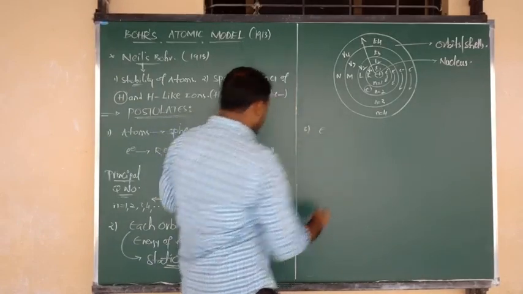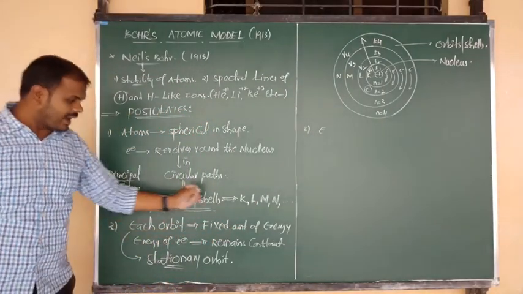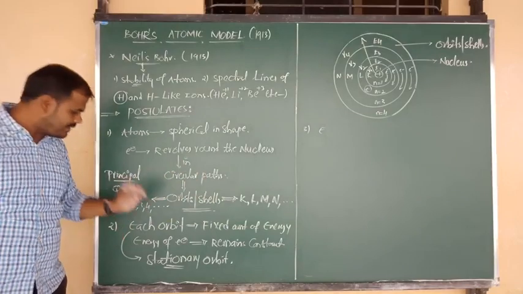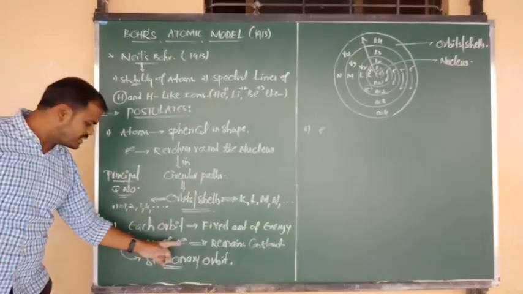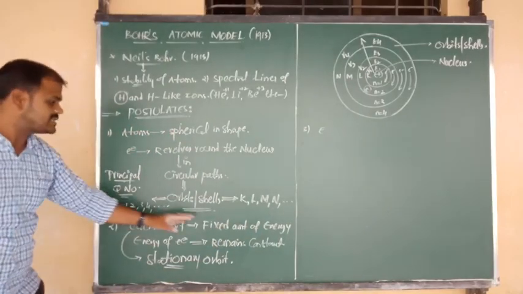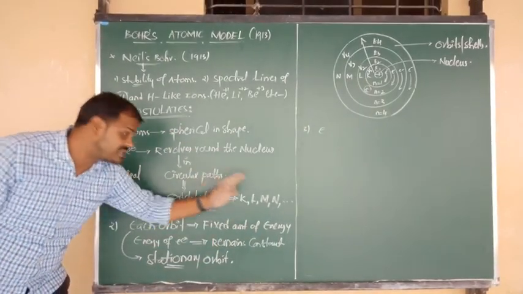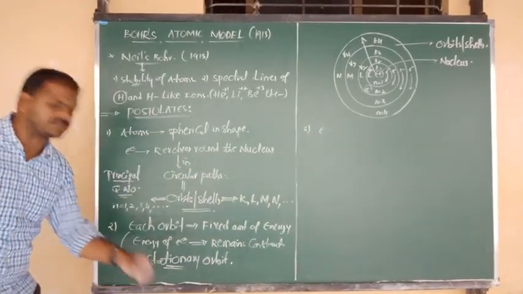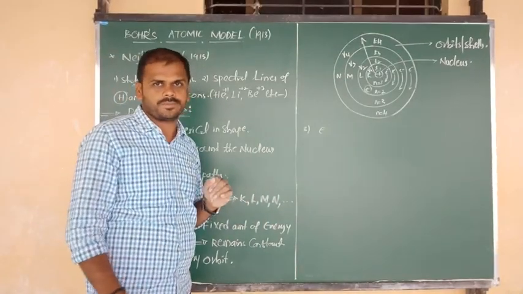So what we can say is, each orbit contains a fixed amount of energy. In that particular orbit, the energy of the electron never changes; it remains constant. Such fixed energy orbits are known as stationary orbits.